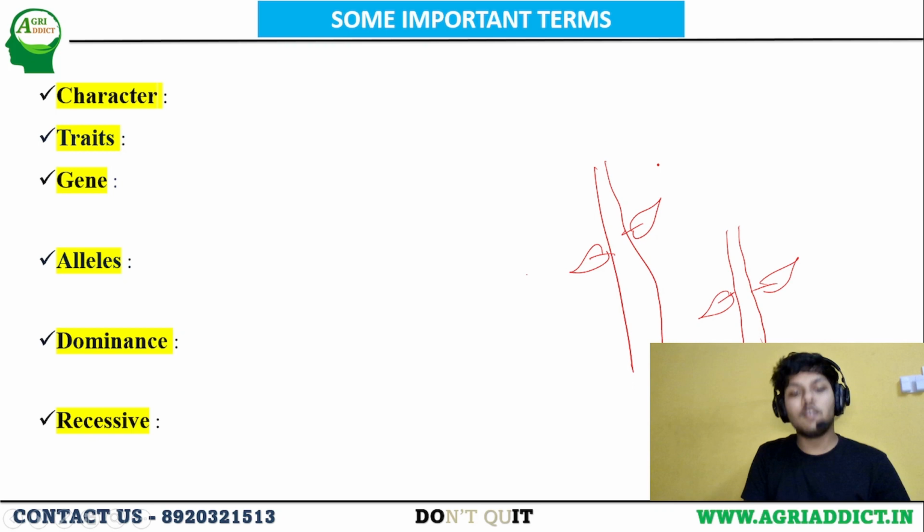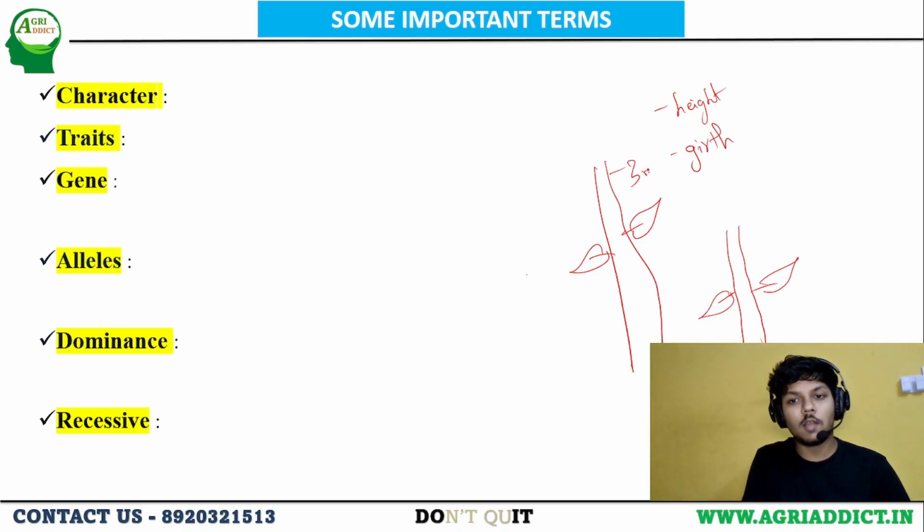In genetics, if we have to describe the characters of the plant, we will list them as height of the plant, girth of the stem, etc. But if we want to express traits of the plants, we will elaborate the characters: what is the height of the plant, like 3 meters or 2 meters, or tall or short. Like this, the variation in the character we call traits in genetics, whereas character means the features of the plant which are present. So I think you all understood.